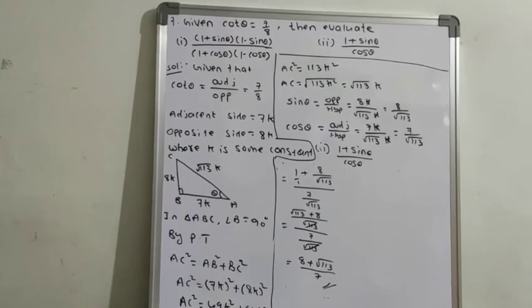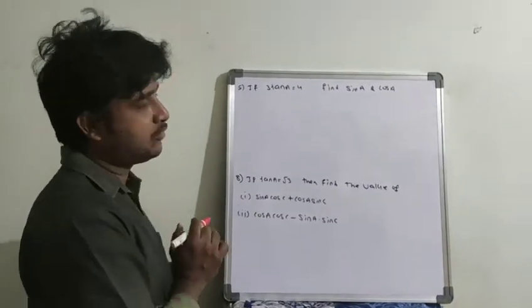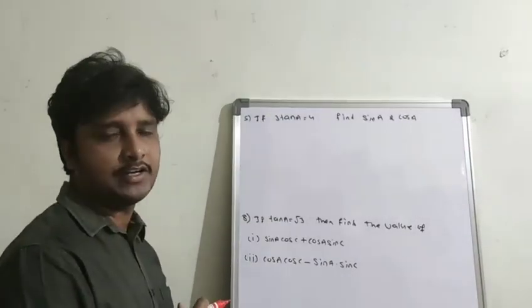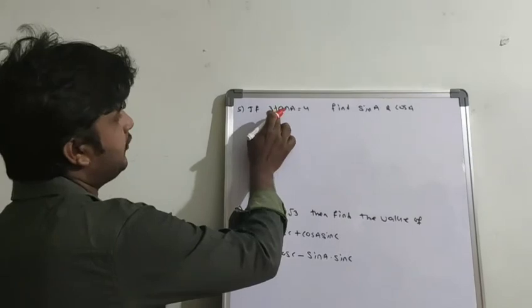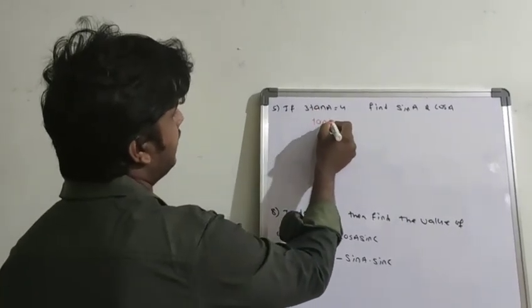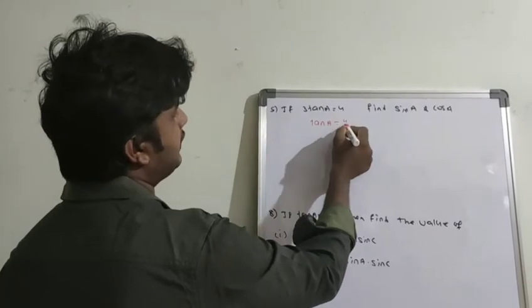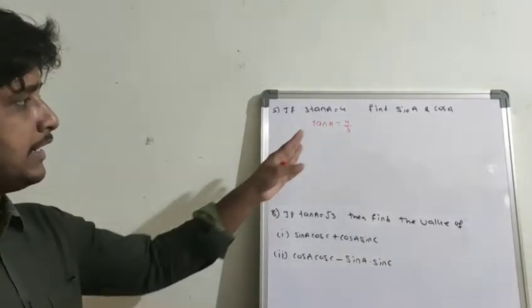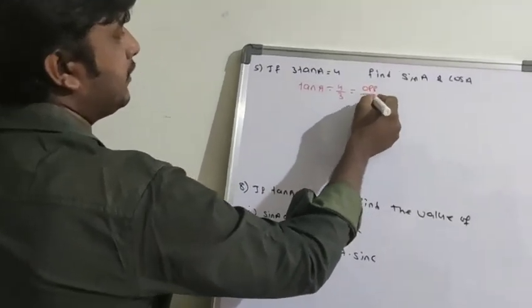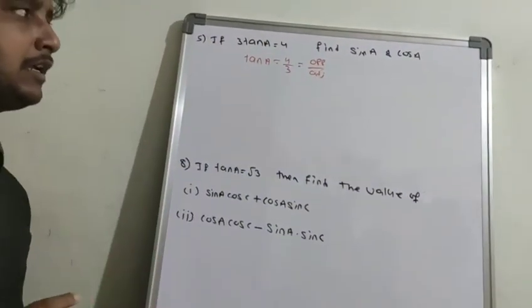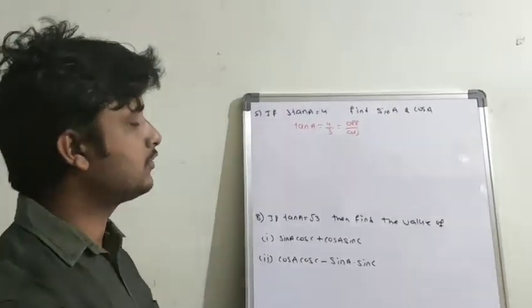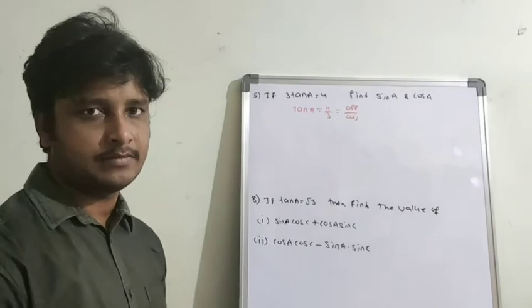Tan A equal to 4, then find sin A and cos A. Here there is no denominator, so if there is no denominator, take it over 1. Why? Because before tan, we have a number. So simply tan A is equal to 4. Now the tan theta formula is opposite by adjacent, so opposite equals 4k and adjacent equals 3k. And for sin and cos we need the hypotenuse, so find it using the Pythagoras theorem.